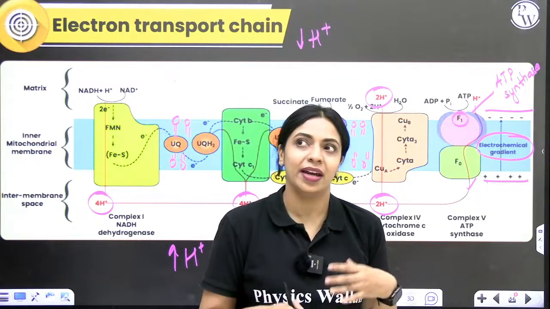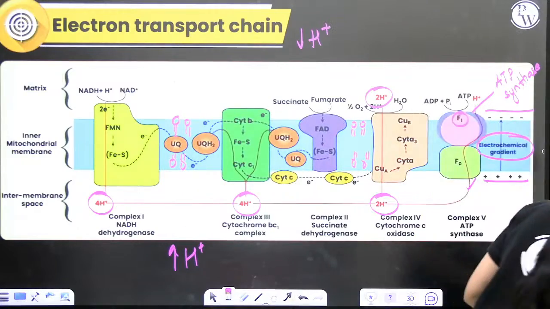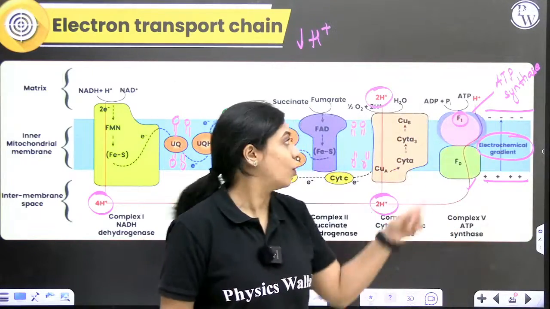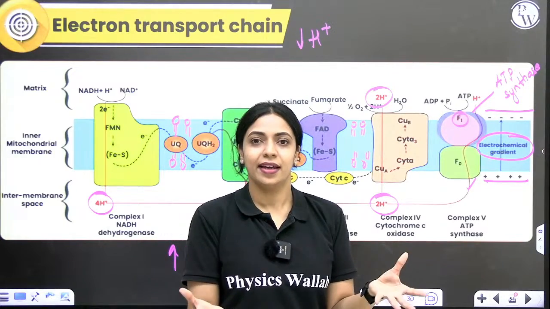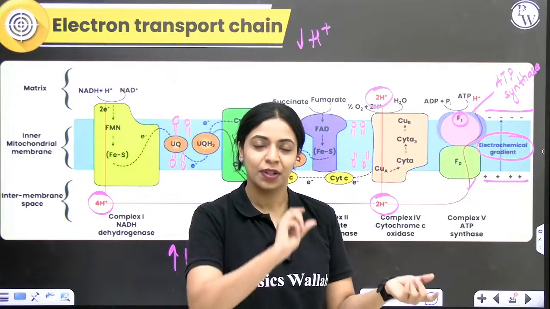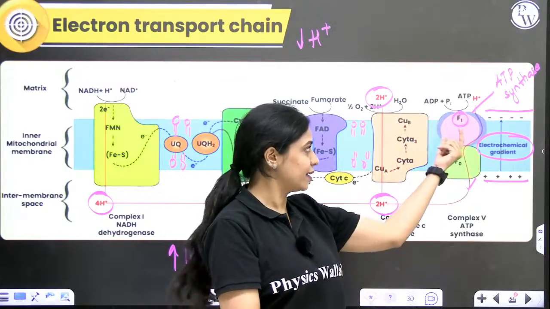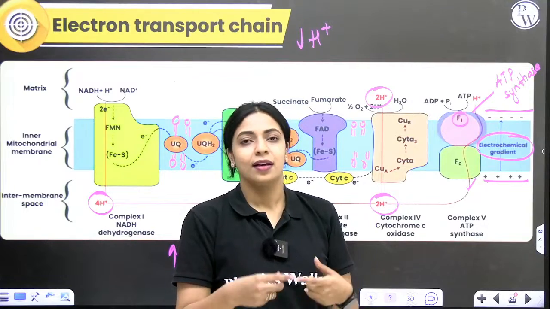What happens when it is in the loose conformation is, it will hold on to one ADP and one inorganic phosphate. Then it will combine that into ATP. Then it will release that ATP. So every time the head is rotating, ATP will get synthesized.